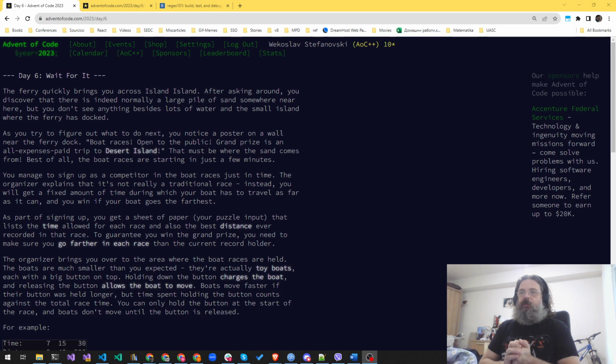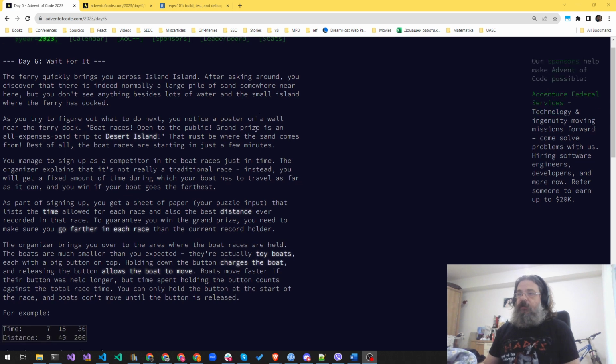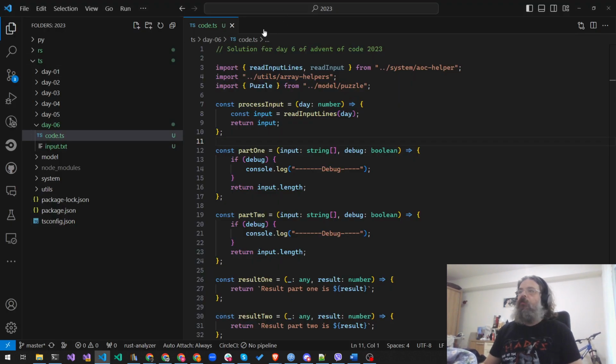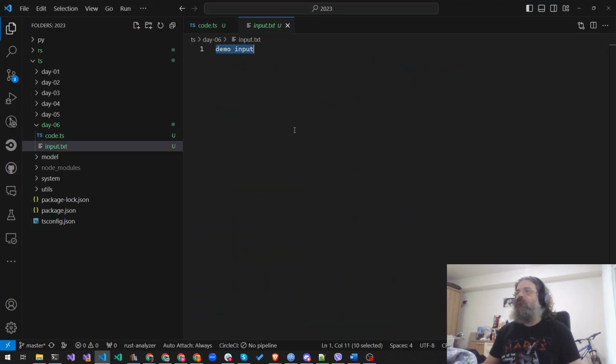So today on the table we have the 6th day of Advent of Code 2023. At first read, this seems like a relatively easy task since we have basically two lines of input and we just need to do some calculations with them.